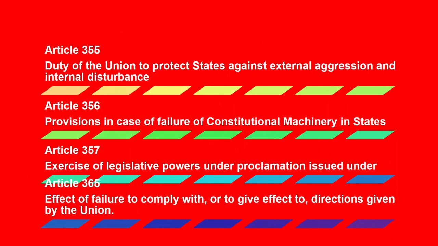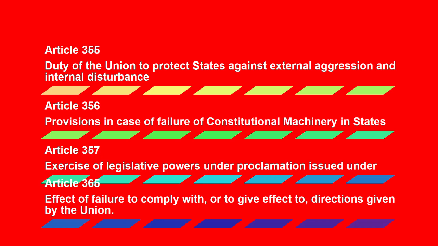First of all, the meaning of President Rule. President Rule, under Article 356, is also known as governor's rule. It refers to a period when the constitutional machinery in a state has failed and the state government is unable to function in accordance with the provisions of the Constitution. It is a period when the autonomy of the state government is temporarily suspended and the central government assumes direct control over the state administration.